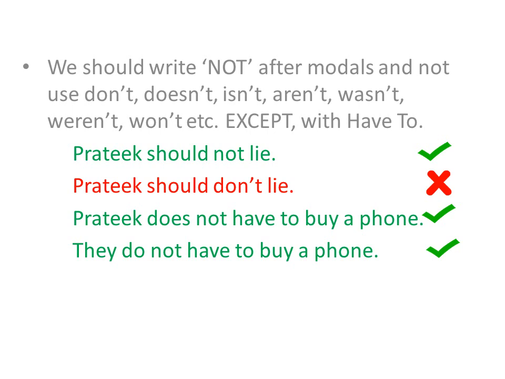The exception about have to is that in case of the modal verb have to, we may use does not or do not or did not depending upon the tense in which we are writing. If we are writing a negative sentence using have to in the present tense, we'll write does not have. Pratik does not have to buy a phone.